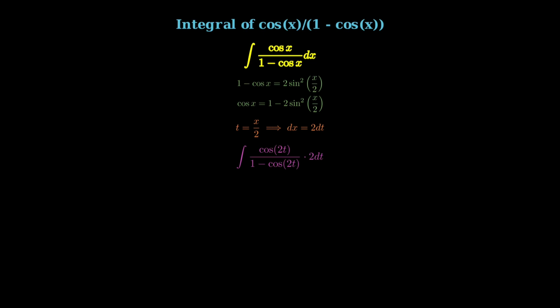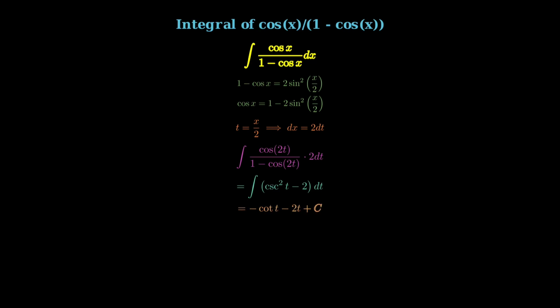Notice how the angles are now simpler. We're working with 2t instead of x. Using our trigonometric identities, we can simplify this significantly. The expression reduces to the integral of cosecant squared t minus 2, dt. This is much easier to integrate.